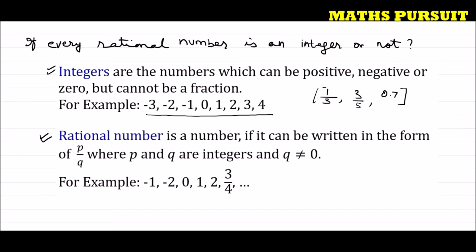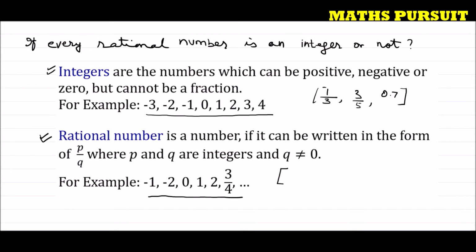Let us take some examples so that it would be easy to understand rational numbers. The examples of rational numbers are -1, -2, 0, 1, 2, 3 upon 4 or 4 upon 5, whatever it may be. But a rational number is of the form p upon q, where q is not equal to 0.